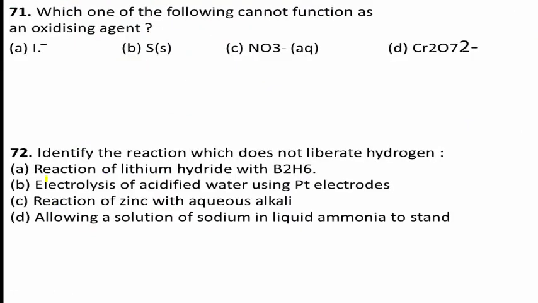Next, question number 71. Which one of the following cannot function as an oxidizing agent? Option A, I minus, means iodide. Option B, S. Option C, NO3 minus. Option D, Cr2O7 2 minus.